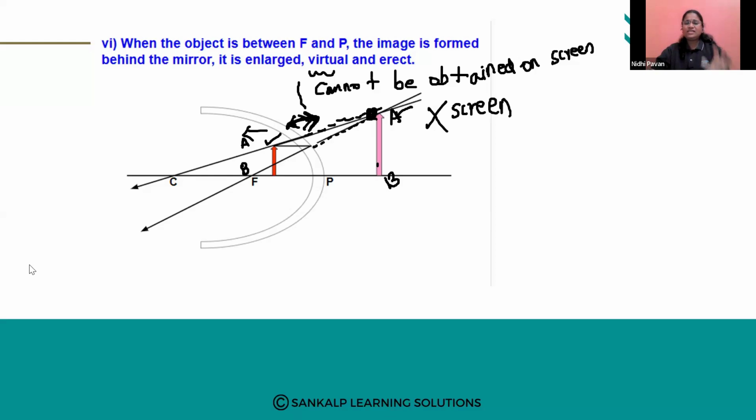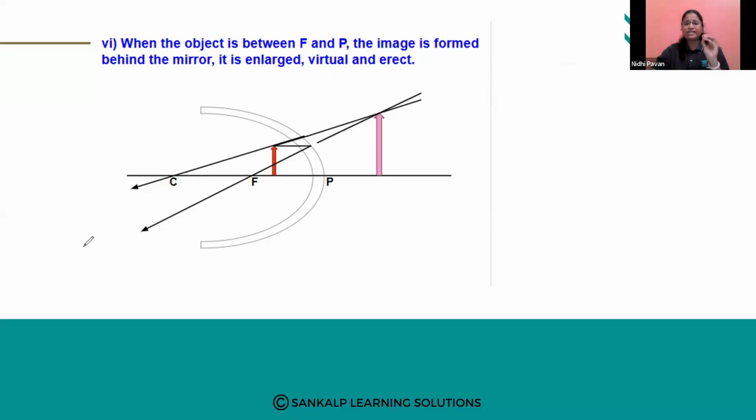Now we will see a very beautiful experiment video on reflection by a concave mirror. If you watch it thoroughly and understand it completely, you can draw the ray diagram on your own. Okay, so let us watch it.